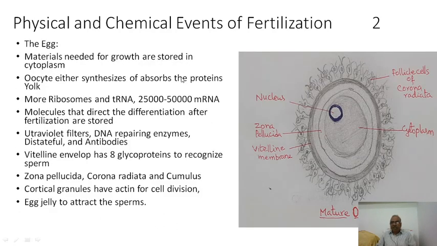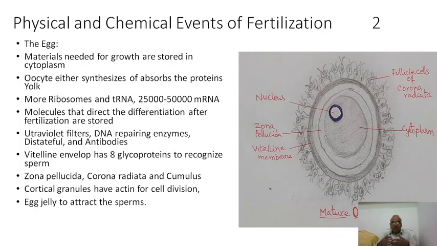Let us see the egg, what changes happen in the egg. The materials needed for the growth of the embryo are stored in the egg in the form of yolk. All the materials needed are stored. That's why the egg is 30 times larger than the sperm, because it has all the required materials. Sperm doesn't have much material except the genetic material, the DNA, which is tightly packed. So here the oocytes store all those materials. The oocyte synthesizes these materials, or absorbs them from its surroundings.